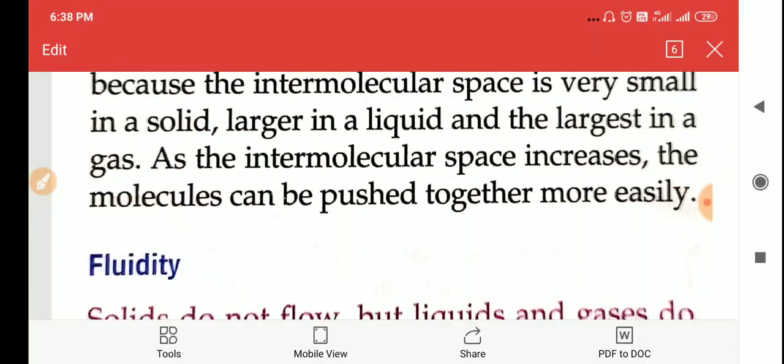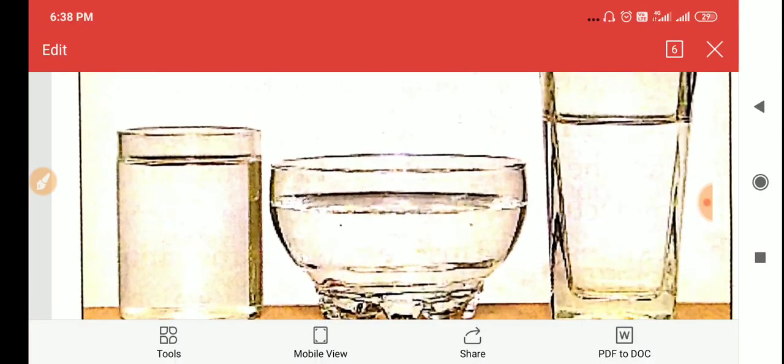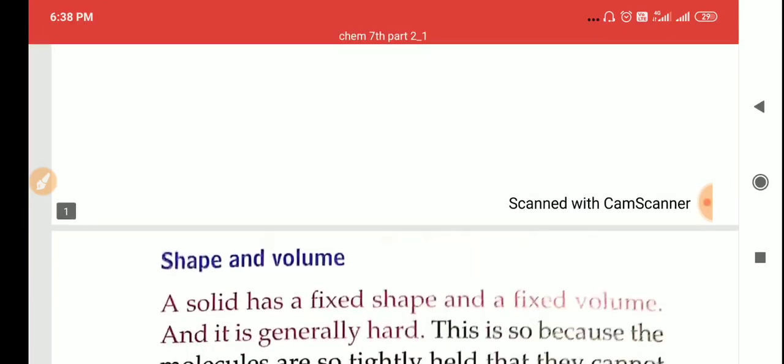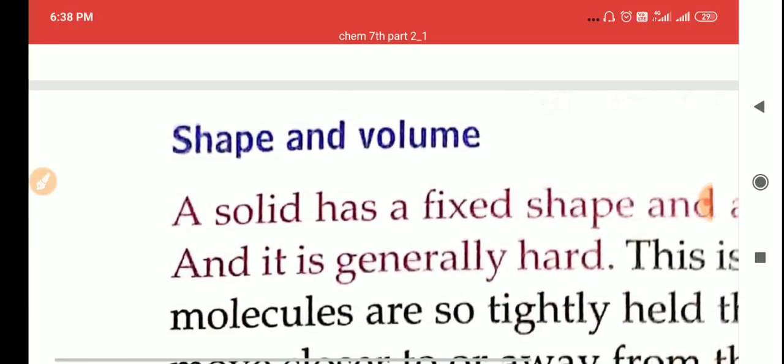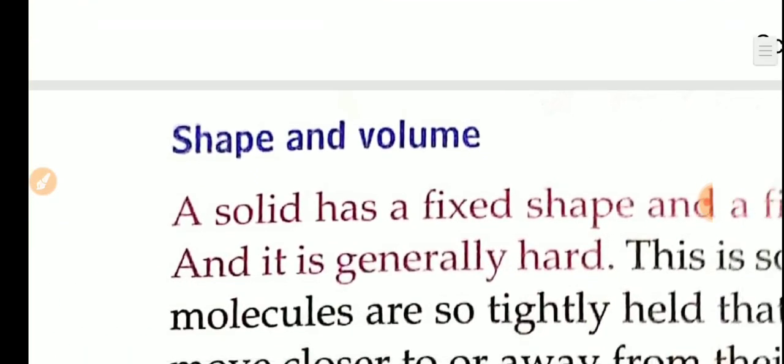So we have studied three properties. The first property was shape and volume. Solids have a fixed shape, size and volume, but liquids and gases have no fixed shape, size and volume because of the intermolecular space.